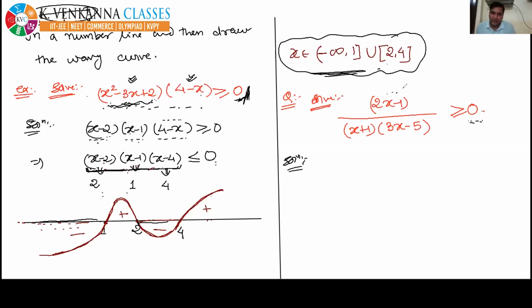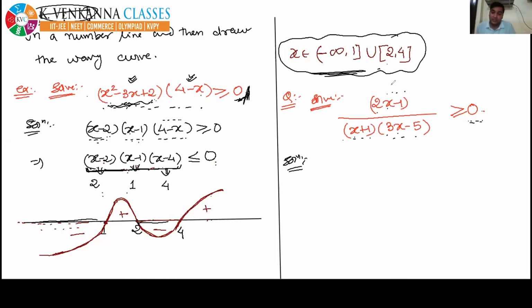See, this is a linear factor. This is a linear factor. This is a linear factor. So the LHS has already been factorized into linear factors. So you don't need to do the second step also. Move to the third step: make the coefficient of x positive in each factor. Again, it's already there. Coefficient of x positive, coefficient of x positive, coefficient of x positive. So all these three steps you don't need to solve because they have already been done in the question itself. So directly move to step number 4.